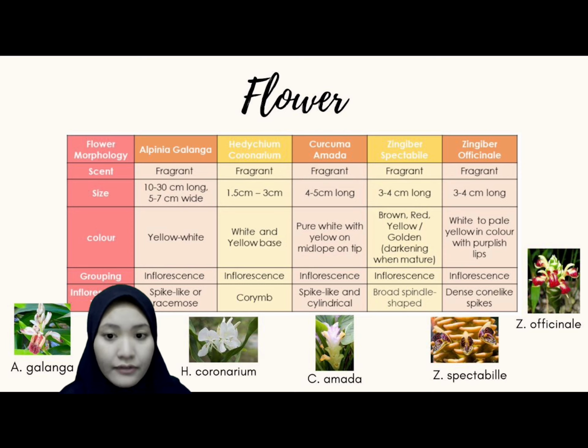It means that the species have a cluster of flowers on a branch or a system of branches. Lastly, for the inflorescence type, Alpinia galanga is spike-like or racemose, while Curcuma amada is spike-like or cylindrical. Zingiber spectabile is a broad spindle shape, while Zingiber officinale has dense cone-like spikes. Hedychium coronarium has a different type of inflorescence, which is corymb.